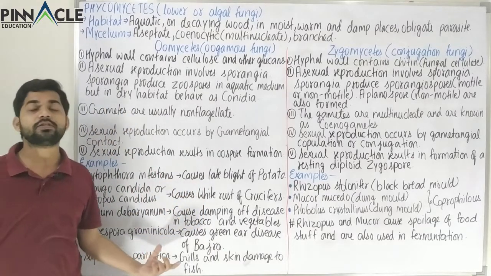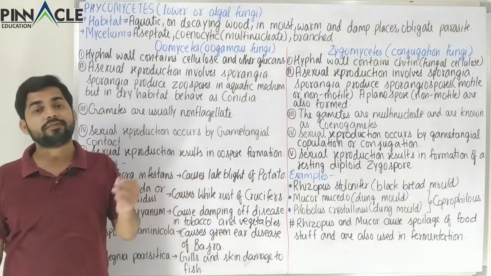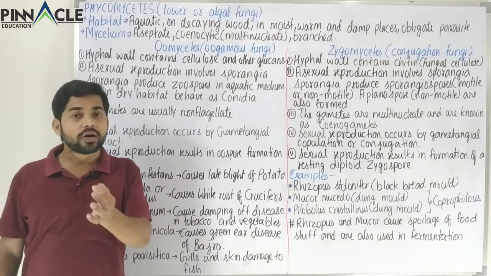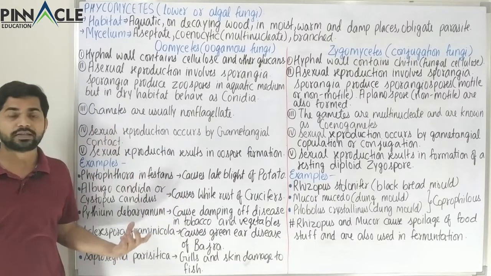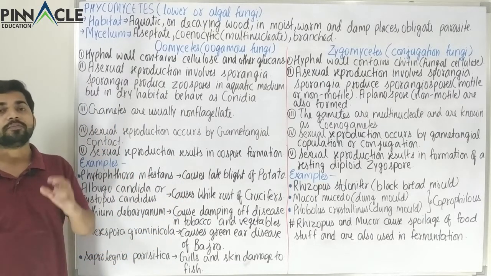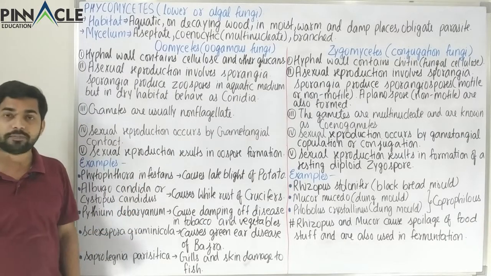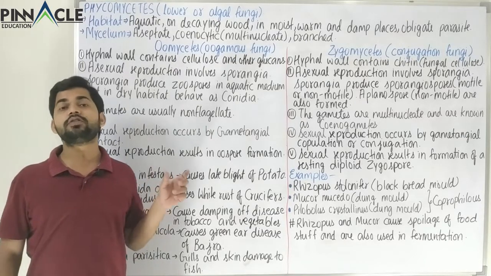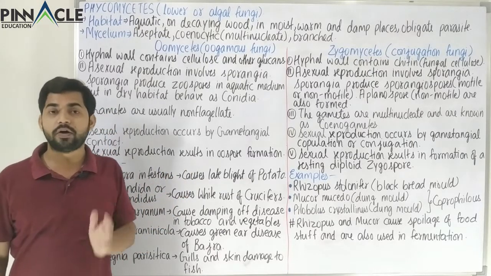These are the examples of those parasitic species. The parasitic species obviously reside on or inside a plant, that is, these are normally plant parasites. Very few are also animal parasites, but mostly we have to study the plant parasites over here. So this was about the habitat, or the place where the Phycomycetes are found.